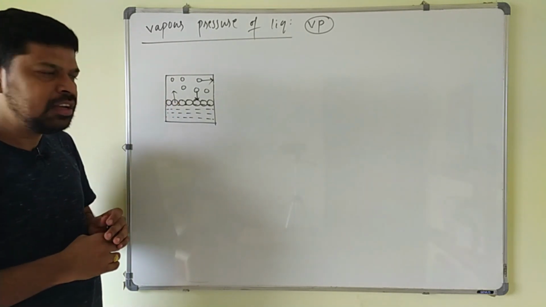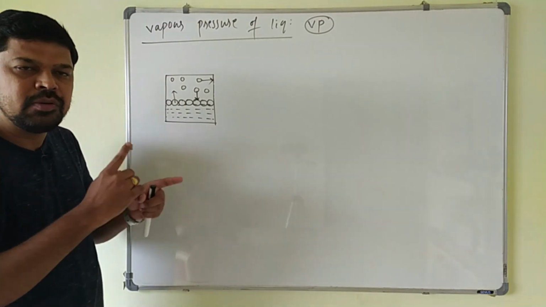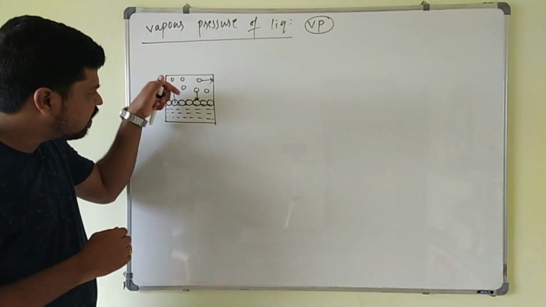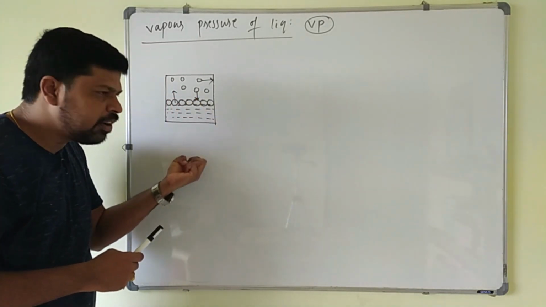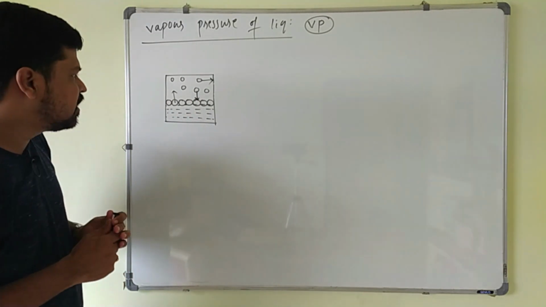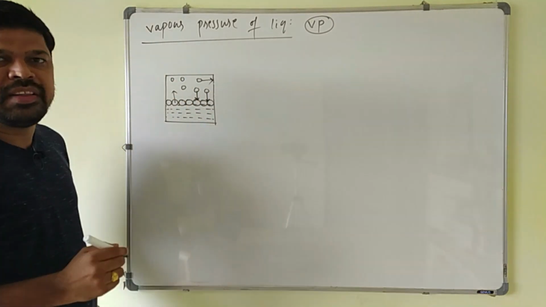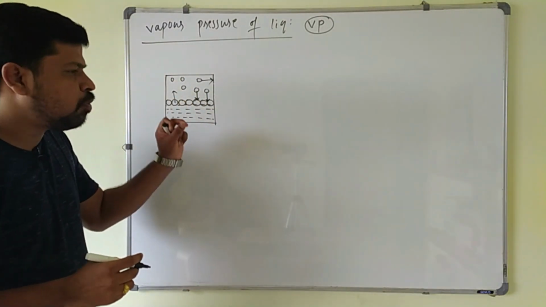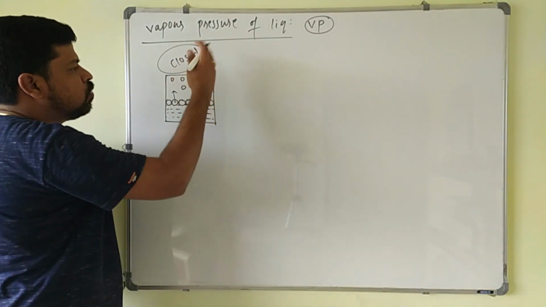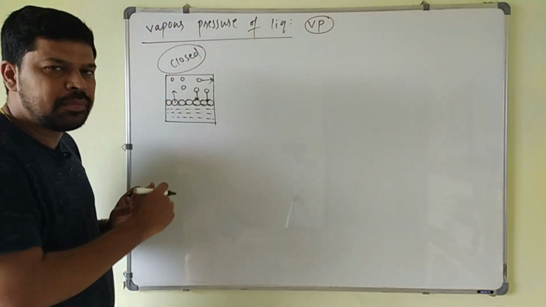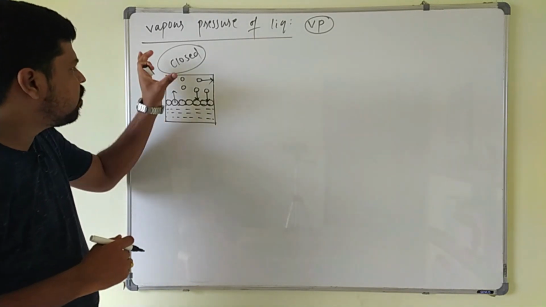Here two processes take place. One is that liquid molecules go into the vapor state. In the vapor state, they move continuously in a random manner, and whenever they strike the surface of the liquid, some pressure is created on the surface and they enter into the liquid state. They get condensed into the liquid state here. So this pressure created by these vapors on the surface of the liquid, what do we call it? Vapor pressure. This is possible only in a closed vessel. If this vessel is open, all the vapors will escape out of the vessel and no pressure is created on the surface of the liquid here. So compulsorily you have to take a closed vessel.